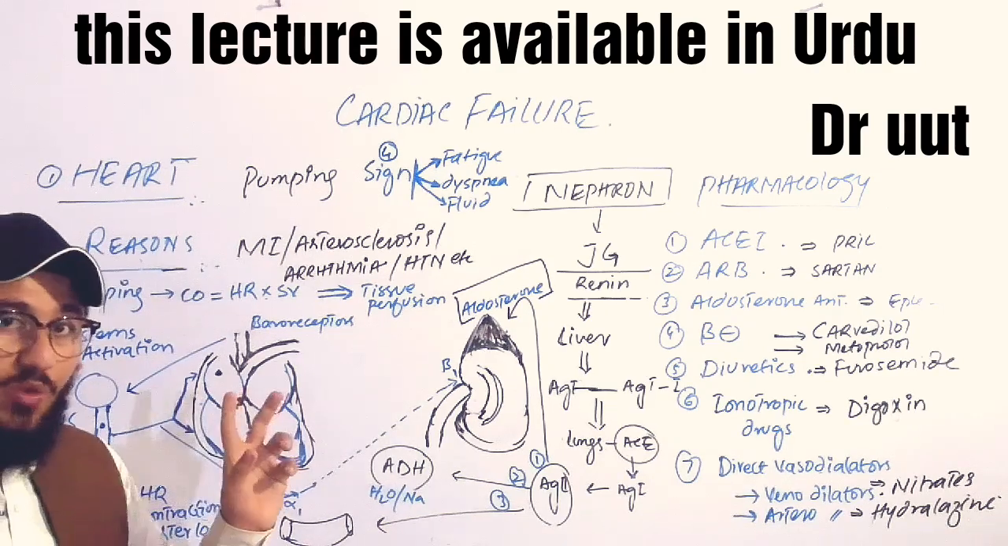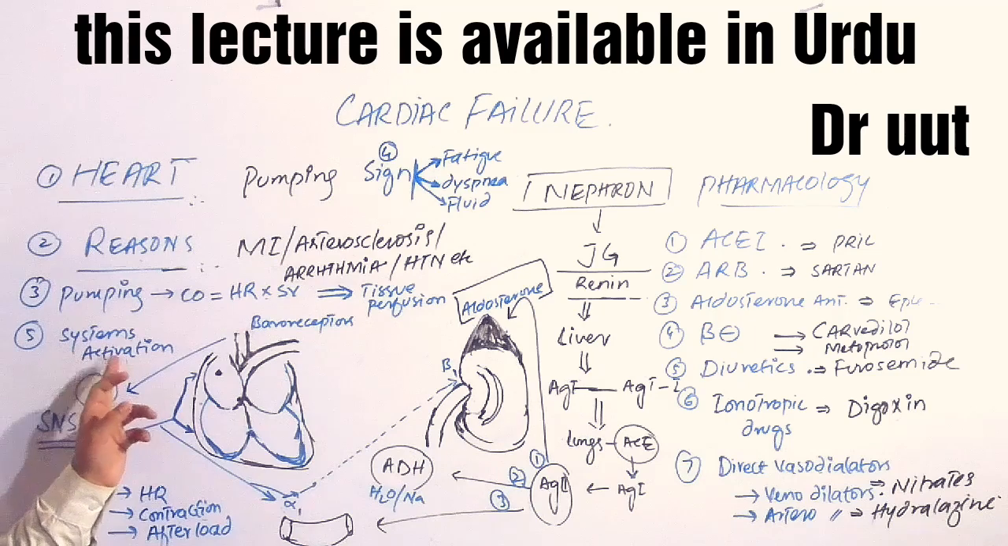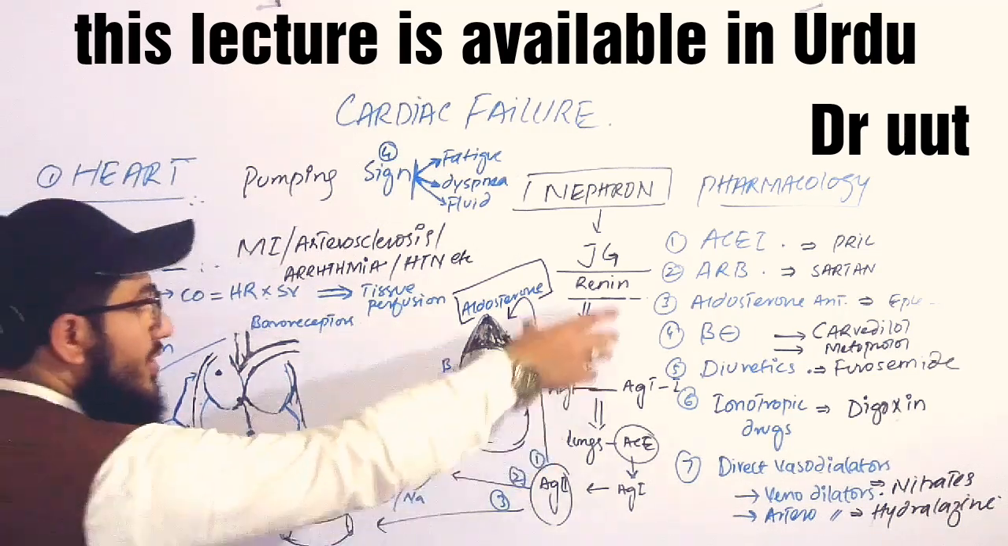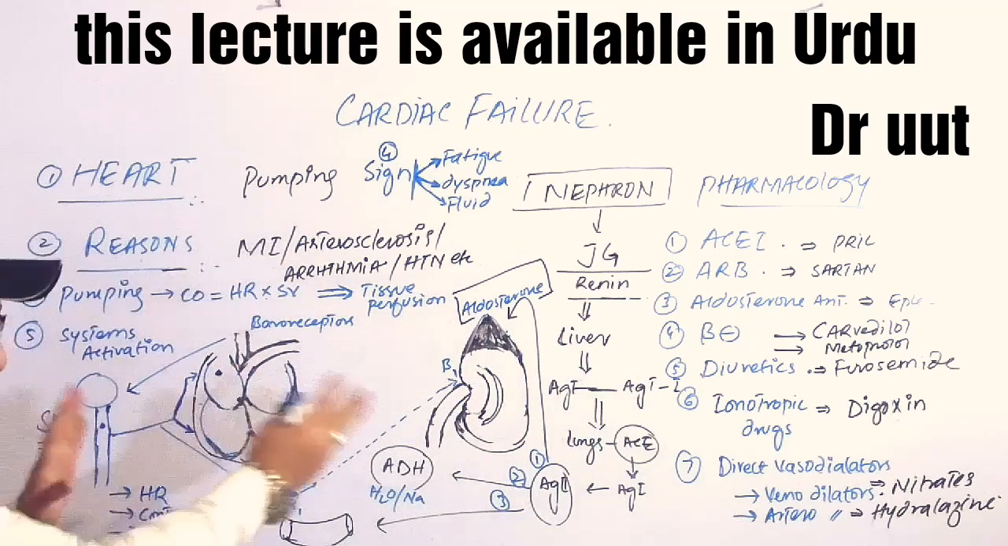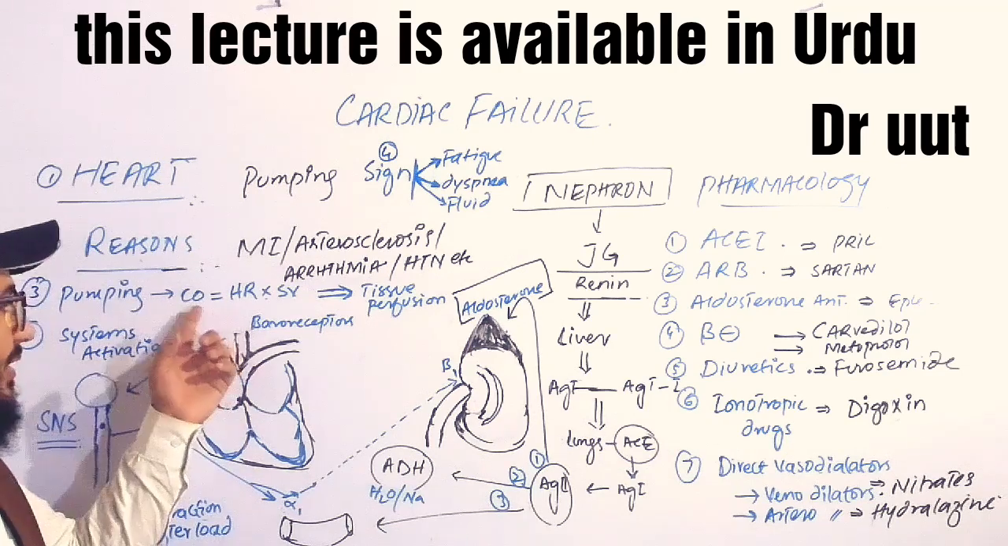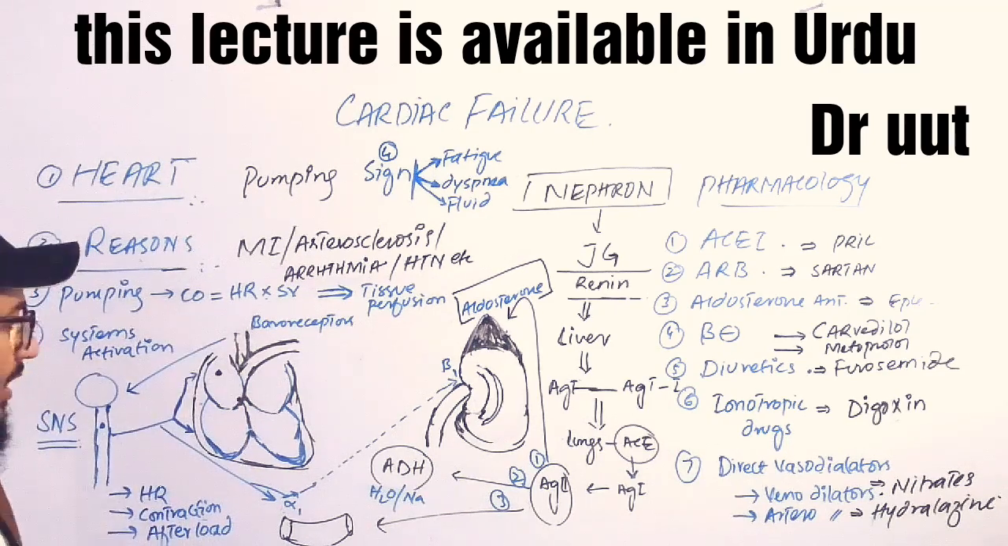So what will happen? Two systems in the body will activate. One is called the sympathetic nervous system, and the other is called the RAS system. By these two systems, the heart will regain the normal cardiac output. What is the mechanism through which it regains the cardiac output?